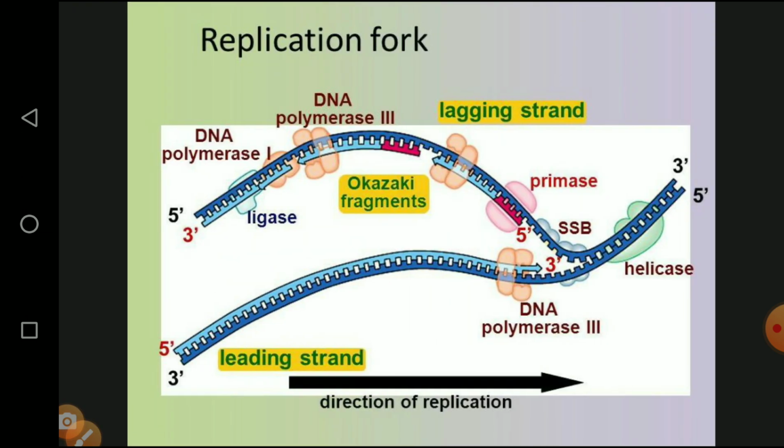Then this is the diagrammatic representation of the replication fork. So there are two types of strand, the leading strand and the lagging strand, I already told you.